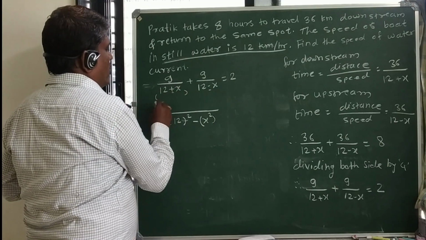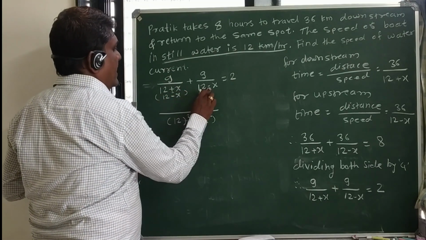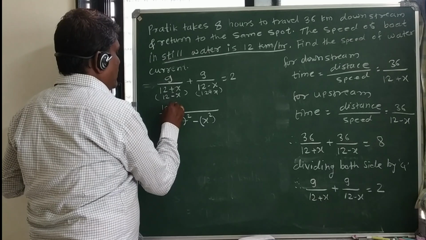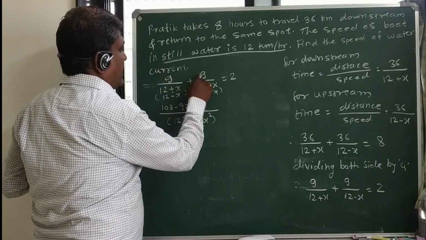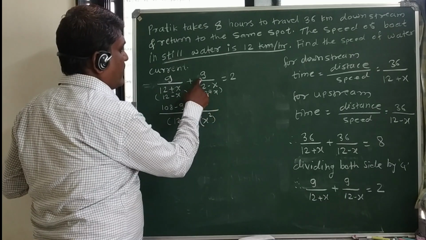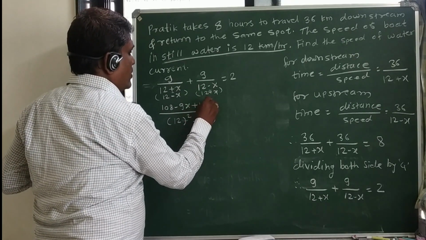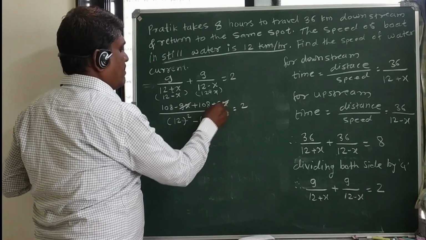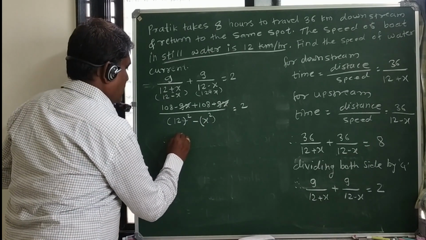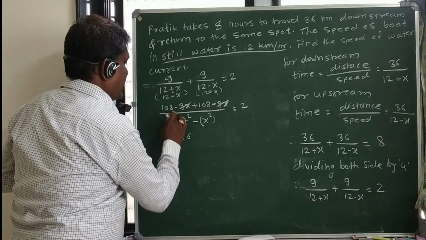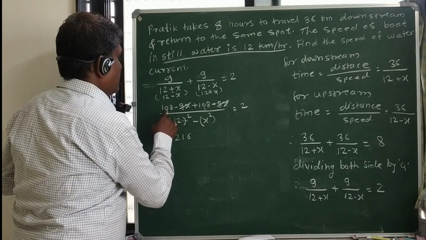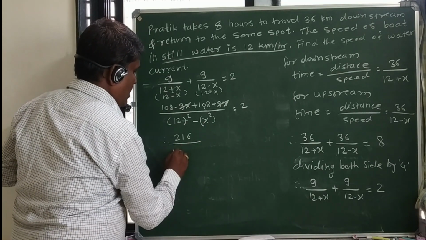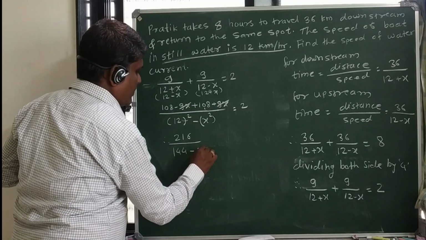Now making the denominator equal, what do we do here? 12 minus x in the first bracket and in the second bracket 12 plus x. So 9 into 12, 108 minus 9x, and here also multiply this 9 to this bracket: 9 into 12, 108 plus 9x is equal to 2. So the plus minus 9x get cancelled, and what remains here? 108 plus 108 is 216. So we get 216 divided by square of 12, 144 minus x square